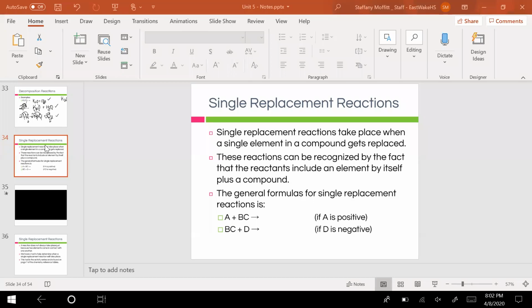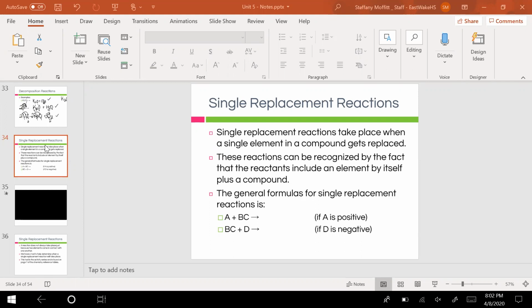Replacement reactions are our next type of reaction, and this is where a single element reacts with a compound, and one of the elements in the compound might get replaced. So looking at these two sample reactions at the bottom here, A plus BC, what is it going to yield?